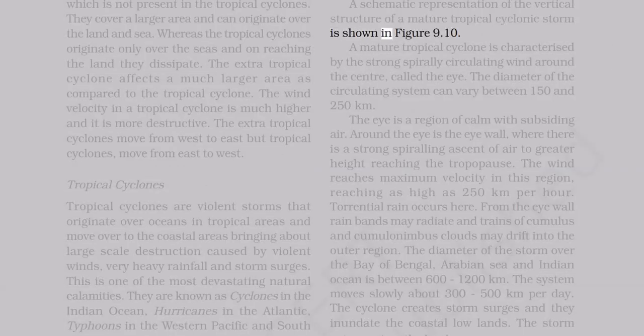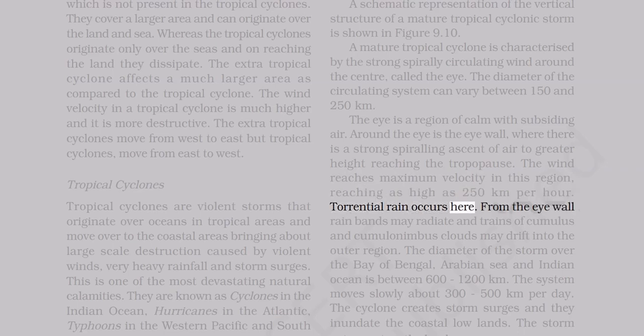A schematic representation of the vertical structure of a mature tropical cyclonic storm is shown in figure 9.10. A mature tropical cyclone is characterized by the strong spirally circulating wind around the center, called the eye. The diameter of the circulating system can vary between 150 and 250 kilometers. The eye is a region of calm with subsiding air. Around the eye is the eye wall, where there is a strong spiraling ascent of air to greater height reaching the tropopause. The wind reaches maximum velocity in this region, reaching as high as 250 kilometers per hour.